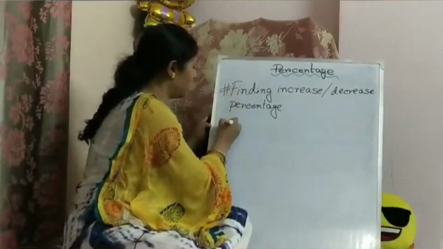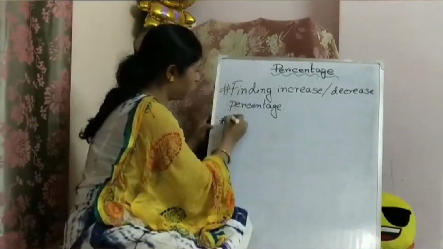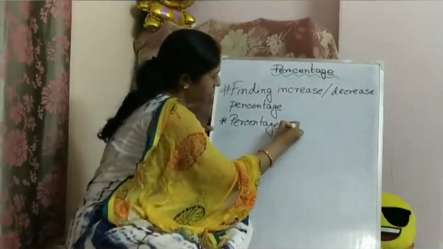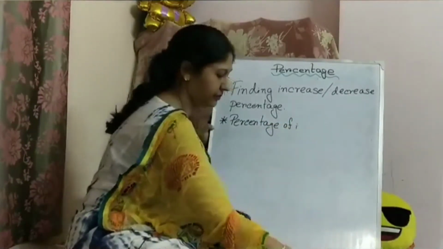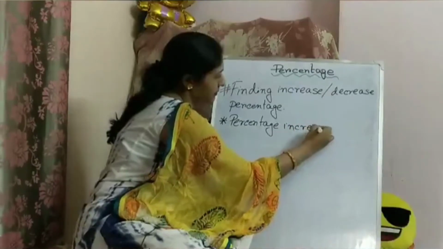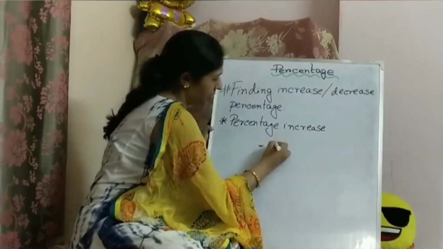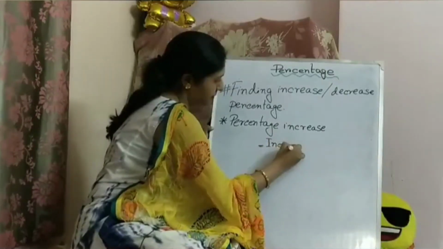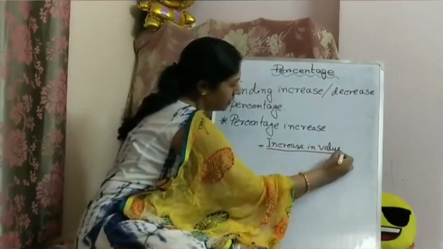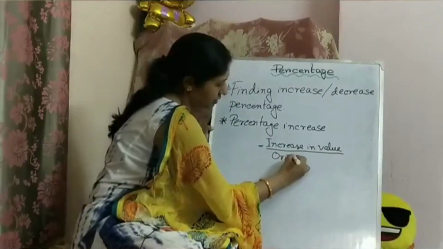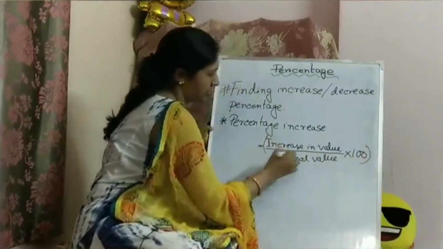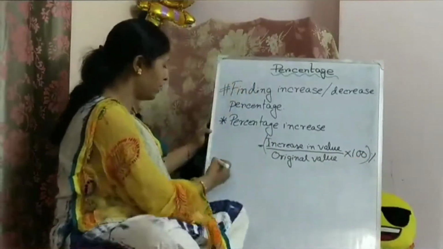So those rules are: percentage increase equal to increase in value by original value into 100.